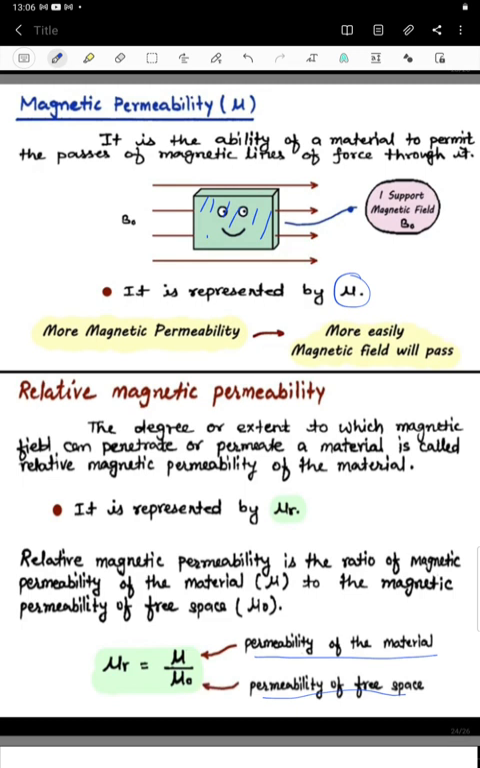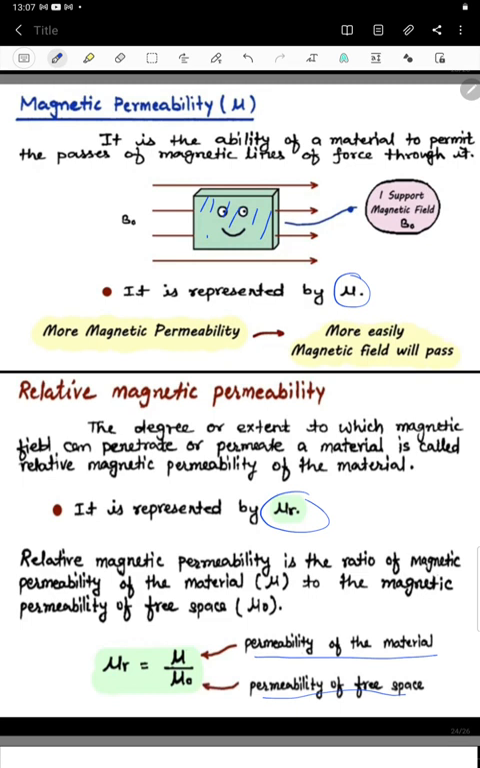It is the ratio of the magnetic permeability of the material to the magnetic permeability of free space. That is called the relative magnetic permeability. One definition is: the degree or extent to which the magnetic field can penetrate or permeate a material is called the relative magnetic permeability of the material, and it is represented by mu r.